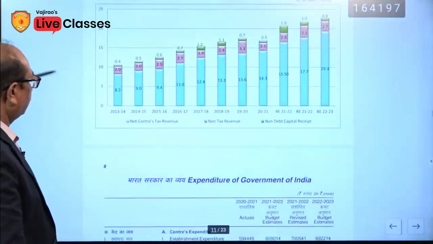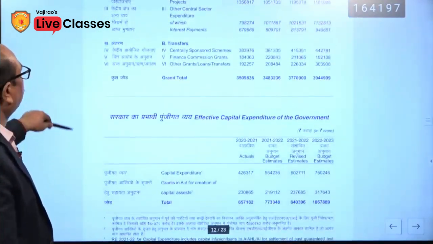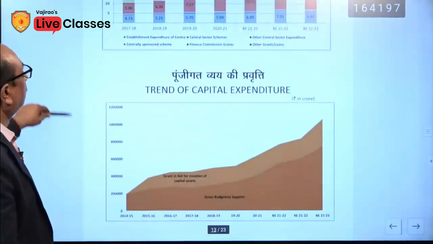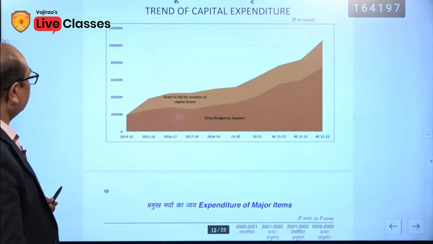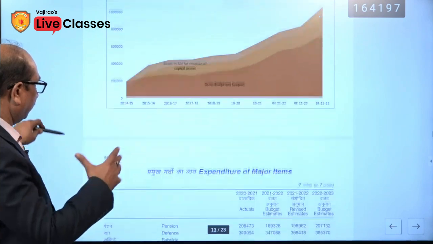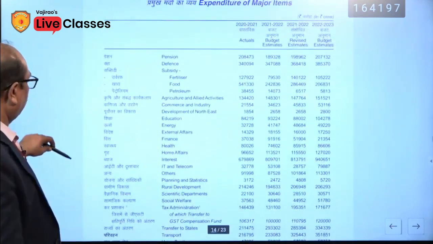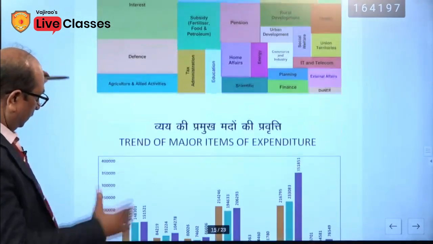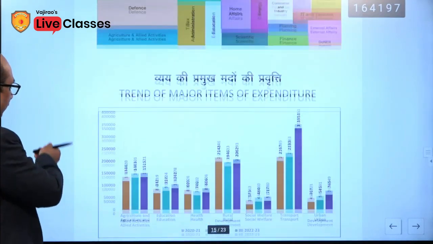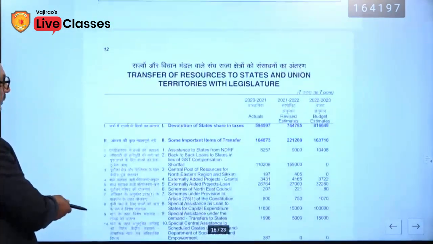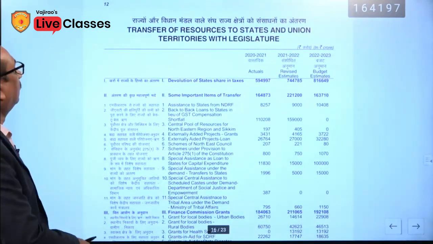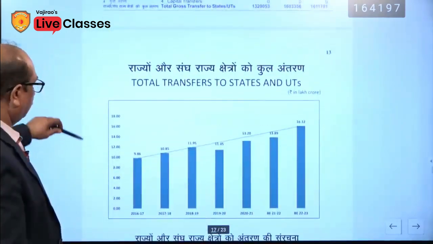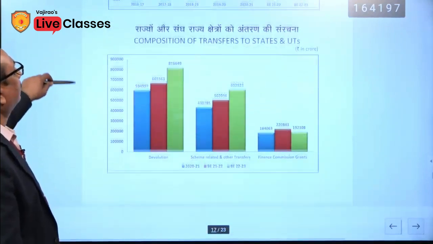This is not so relevant. You can use it from your own side if you want. Different kinds of expenditure, in what way the government spends, this is showing the figures of the last some years. In fact, I want to show that the schemes of the central government have been divided into different categories. This is not so relevant for us, it is up to you, you can use it. Only graphs are given here.